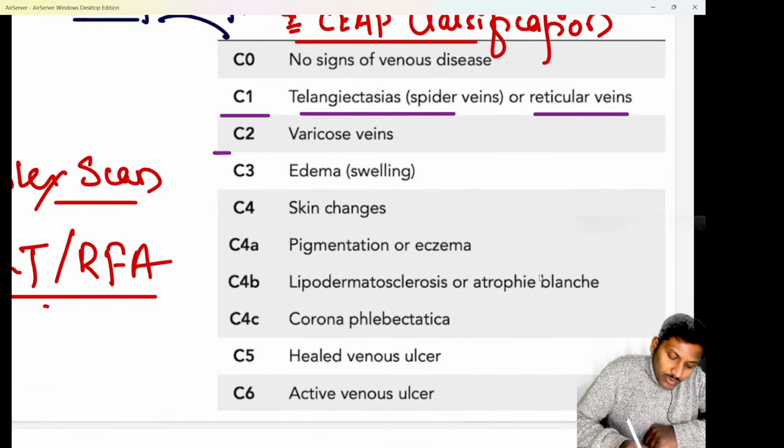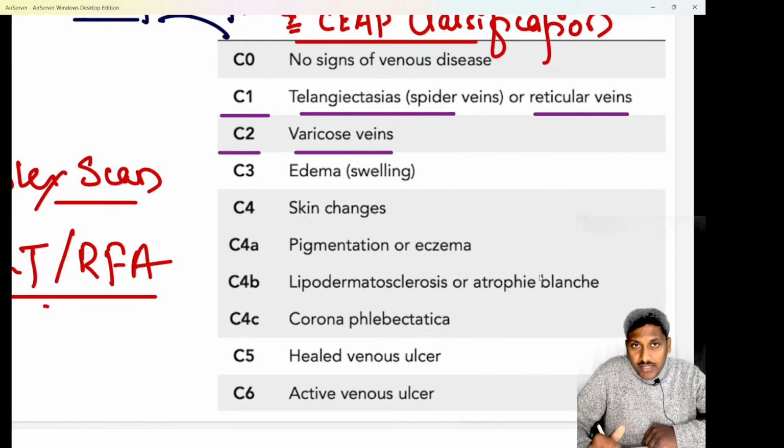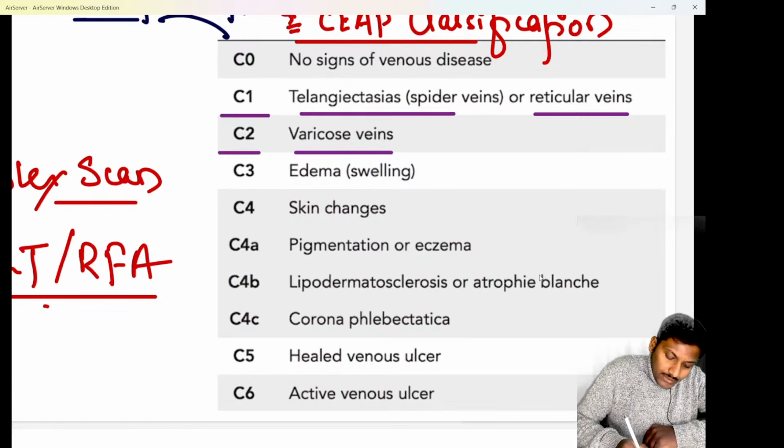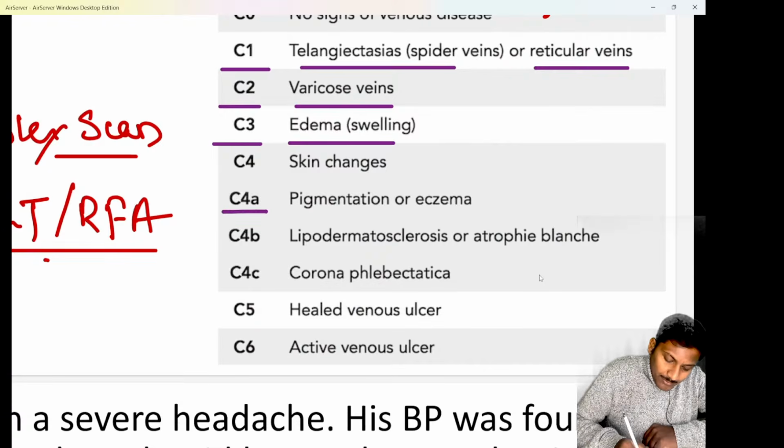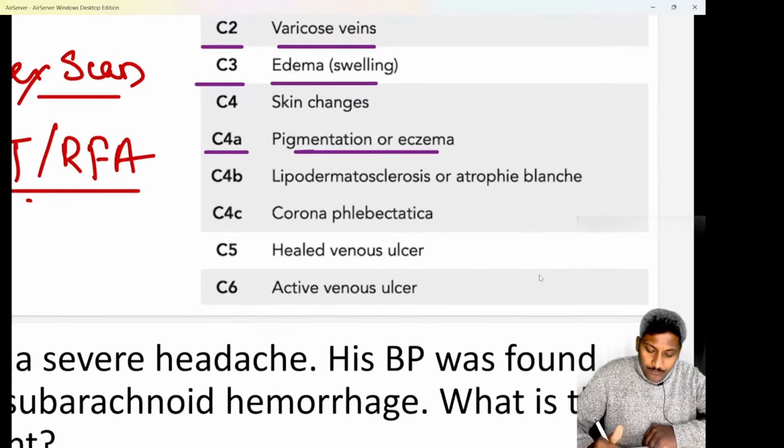Second one, C2, that means varicose veins, whenever the veins are more than 3 millimeters dilated. Next, C3 is going to be edema, that is swelling which will develop. If I talk about C4, C4 is going to be the skin changes. Now in C4A, we are going to have pigmentation or eczema.